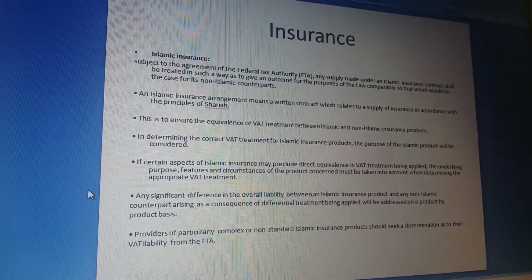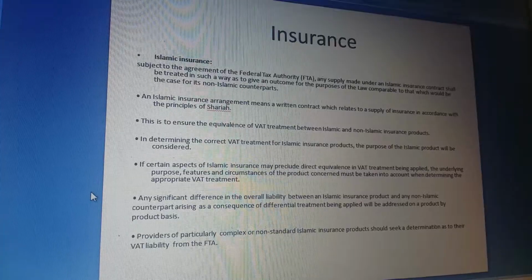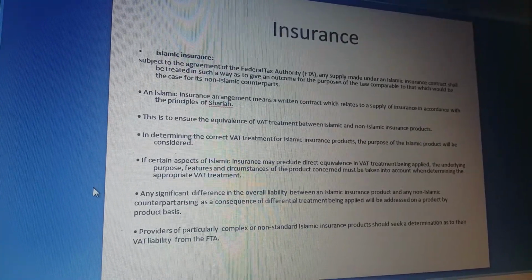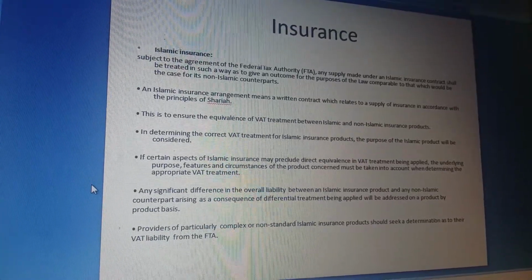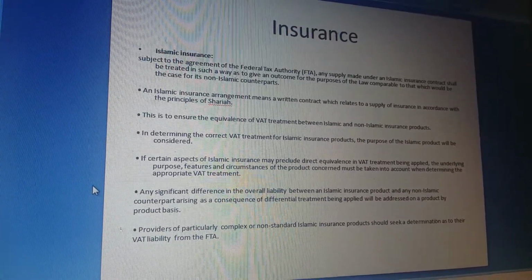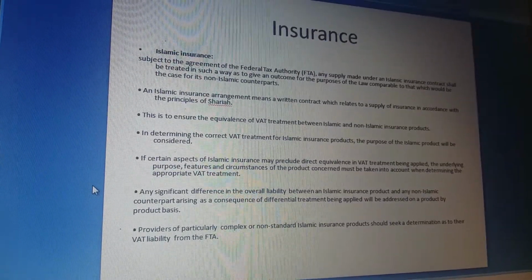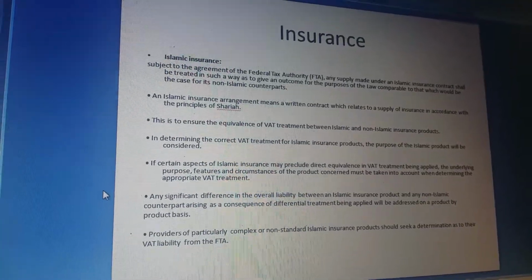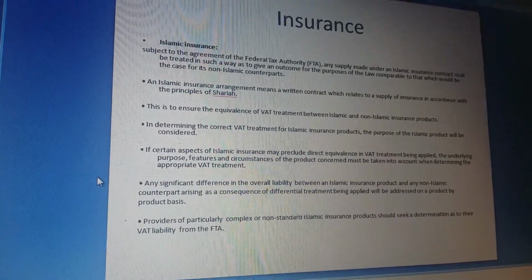In determining the correct VAT treatment for Islamic insurance products, the purpose of the Islamic product will be considered. If certain aspects of Islamic insurance may preclude direct equivalence in VAT treatment being applied, the underlying purpose, features and circumstances of the product concerned must be taken into account when determining the appropriate VAT treatment. So there is no difference, and they have not created any difference for that.